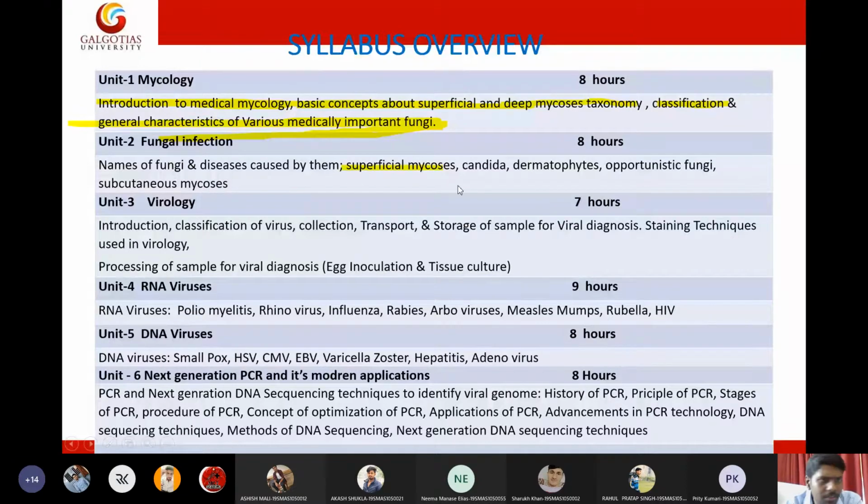We finished superficial mycosis, then subcutaneous. Dermatophytes were also discussed. The leftover topics are opportunistic fungi and candida. According to the syllabus, these are the only leftover topics. We need to discuss opportunistic fungi and candida in detail.